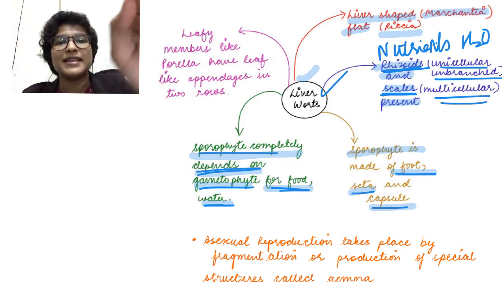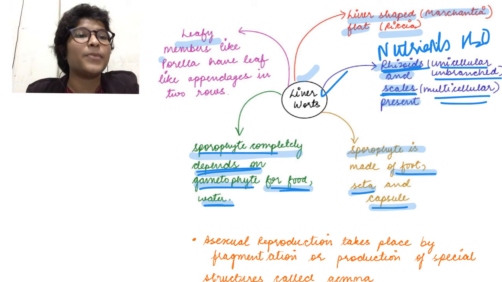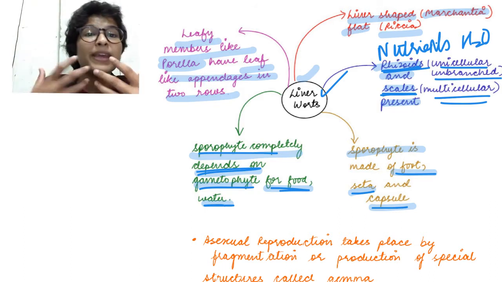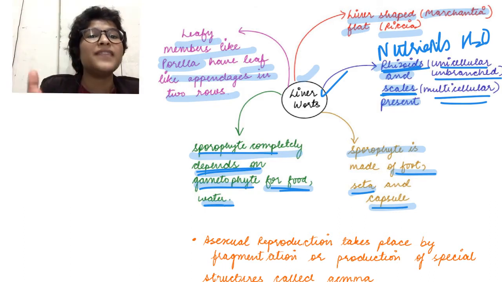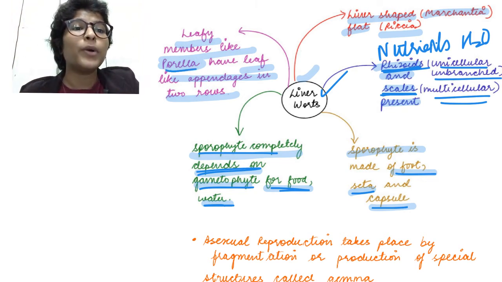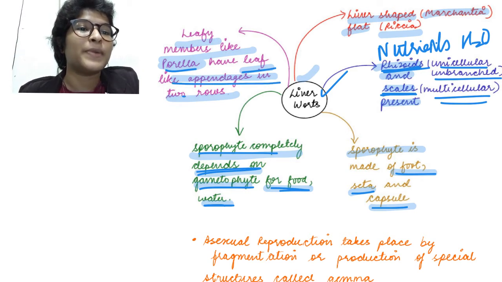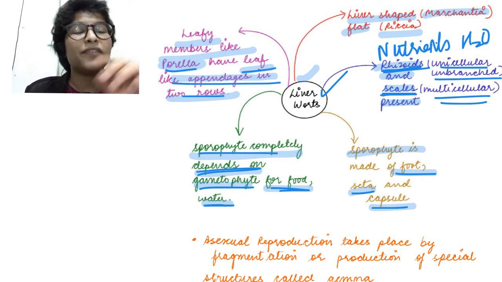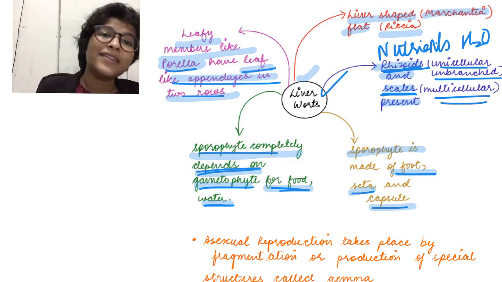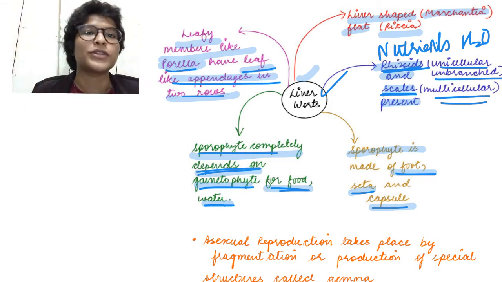Okay. The next thing we need to know is that leafy members like Porella have leaf-like appendages in 2 rows. This is the beginning of the formation of leaves, shoots and root-like structures. So in leafy members like Porella, we do have some leaf-like appendages present. We don't have specific proper leaves with their venous system, etc. But we do have appendages which look like leaves and function like leaves in terms of photosynthesis.